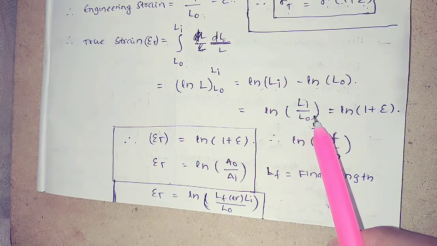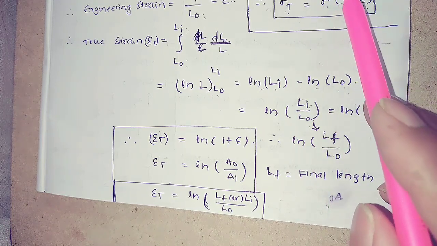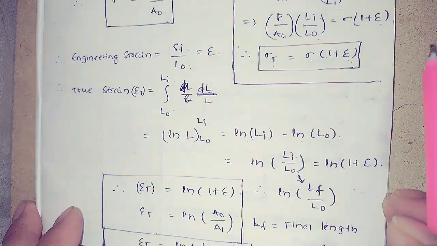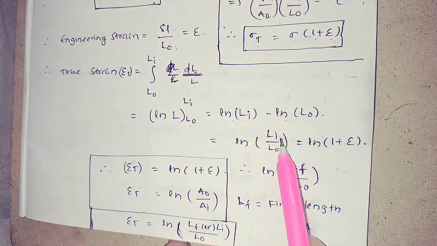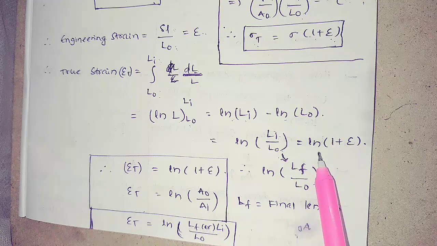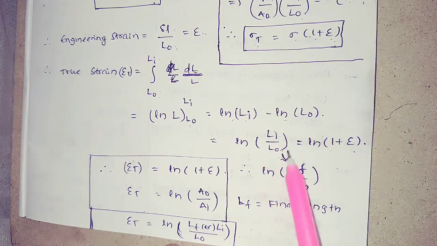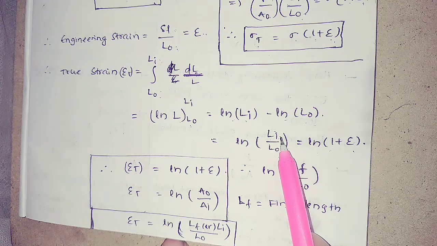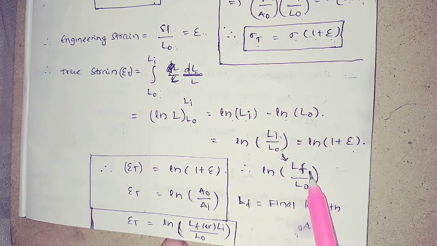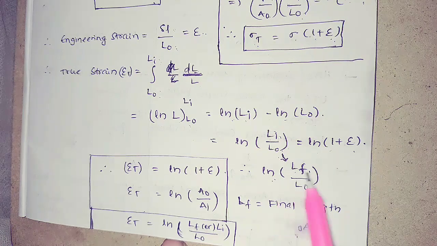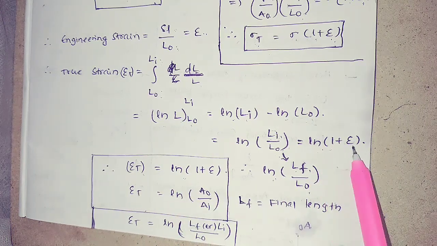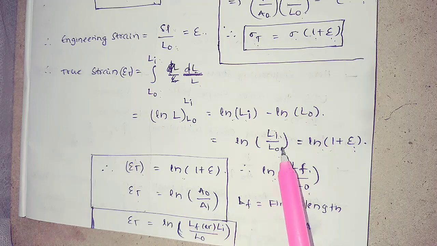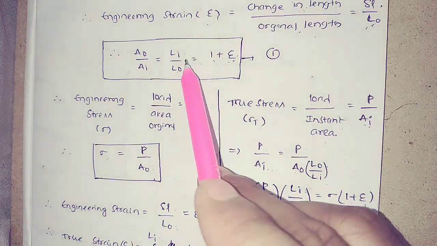What is Li by L naught? Li by L naught is equal to 1 plus e, so you can simply use this equation. Li is the instantaneous length, also called the final length. Finally, ln Lf by L naught. So the true strain is equal to ln of 1 plus e, and at the same time you can write it in terms of Li by L naught.